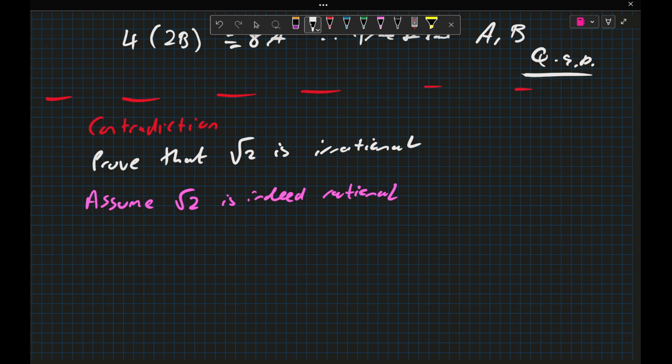So in a way, we're trying to end up with a double negative. We're assuming that it's rational. We show that it cannot possibly be rational. It is therefore irrational.